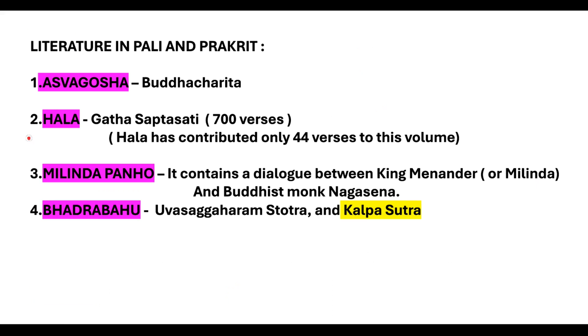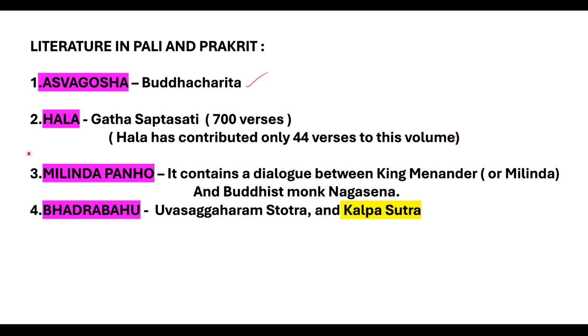Now we are talking about literature in Pali and Prakrit. First one, Ashwagosha. His book is Buddha Charita. Next one, Hala. Hala's book is Gatha Saptasati. This is in verses, but Hala has contributed only 44 verses to this volume. Remaining verses were composed by female poetesses.